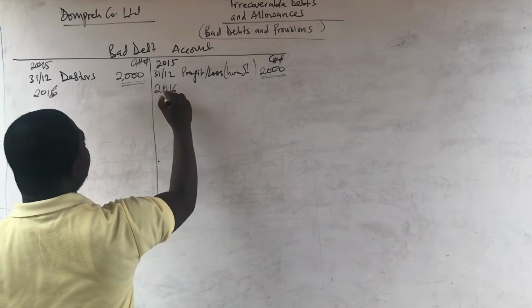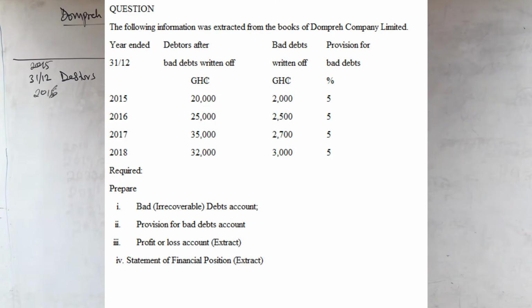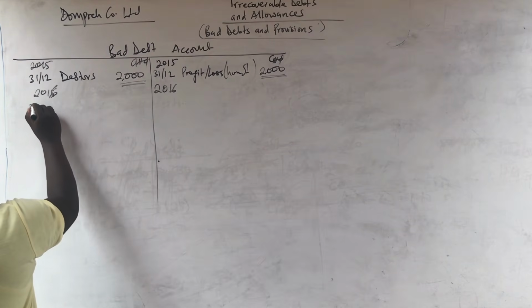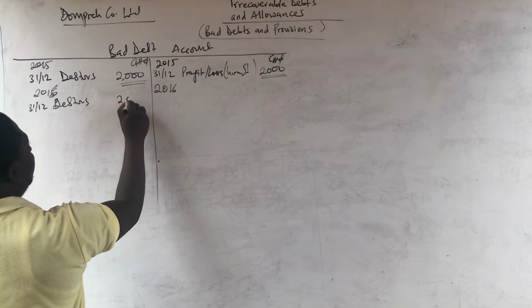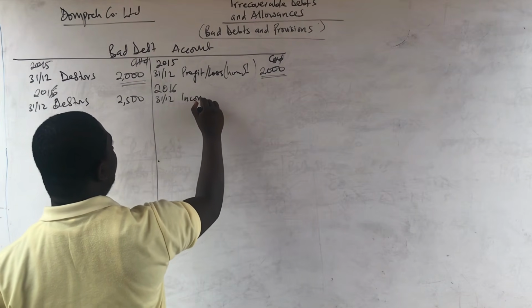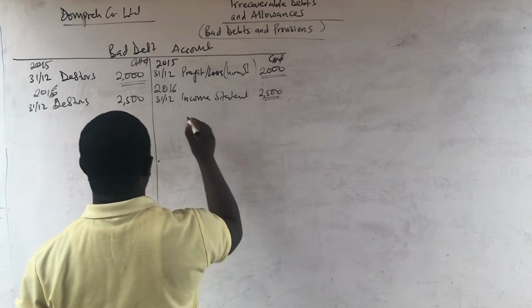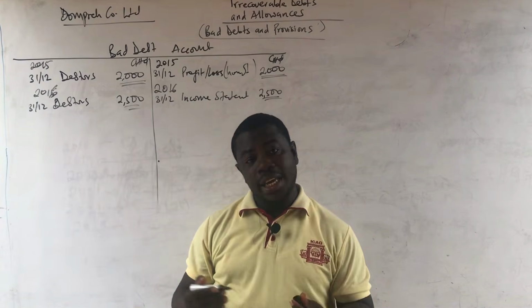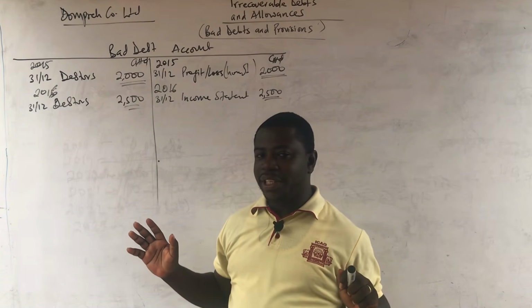So we move to 2016. So you see that I have left this whole line for the date. Then I'll come to 2015 and I'll ask myself, what was the bad debt figure for 2016? The 2016 figure was 2,500. So on the last day of the year, 31st December, I will say debtors, 2,500 Ghana cedis. Then on the same last day of the year, I will say income statement or profit or loss, 2,500. Then I do the double underline. I am done with 2016. Then I move to 2017. The bad debt account is very, very, very easy. You don't have to complicate it.